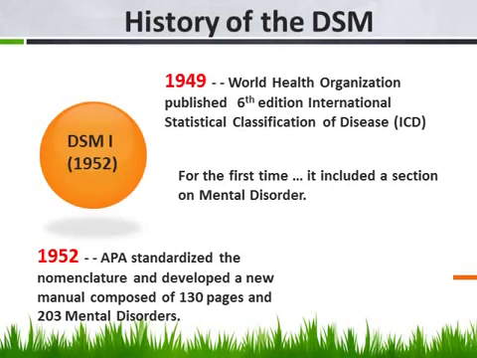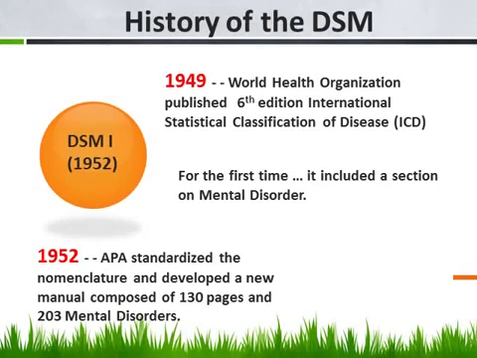The DSM-1 then was 130 pages long, listing 203 mental disorders. It was an important tool for psychologists, psychiatrists, and any clinician to be able to use to make sure that they were all speaking exactly the same language.